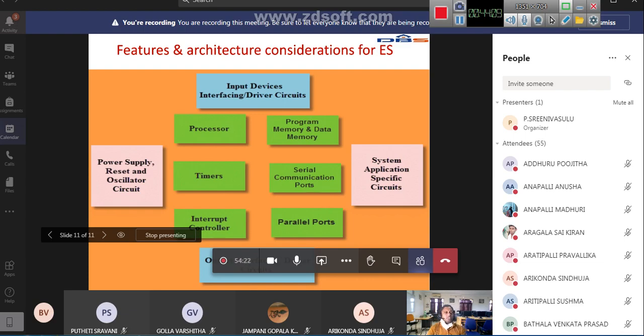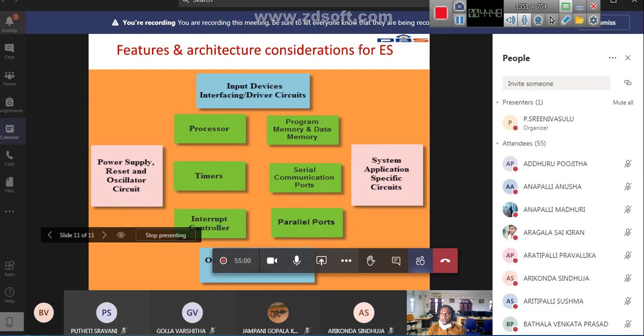Then finally, system application specific circuits. These are circuits specific to a particular application. For example, temperature sensors: a temperature sensor will sense only the temperature, that's all. That is one of the application specific circuits. Similarly, a smoke sensor can sense only smoke, that's all. That is also one of the application specific circuits.